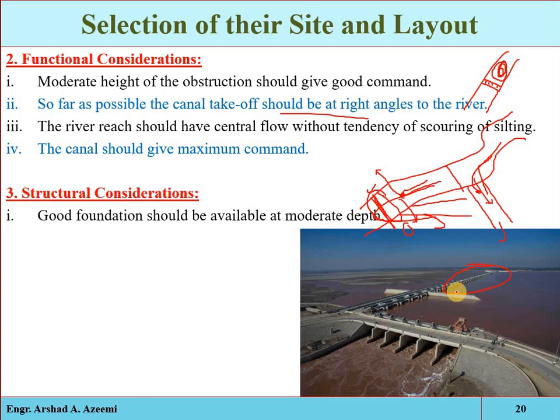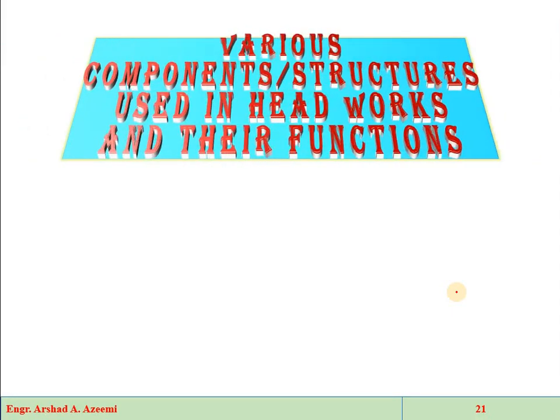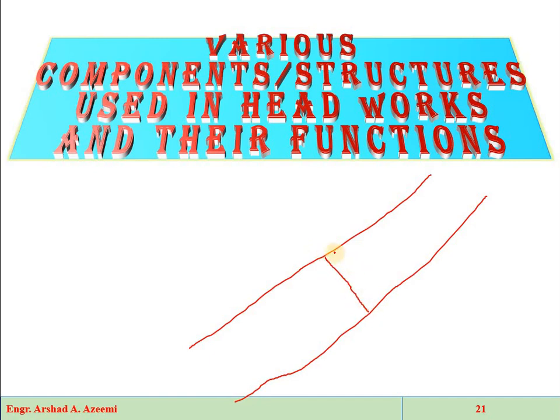Okay, so these factors will be considered. Now see another topic of this lecture, that is various components, various structures used in headworks and their functions. Suppose that is a natural stream. First we have the main structure in which we are interested, that is the headwork, that is the weir or the barrage. Simply, it is a barrier.